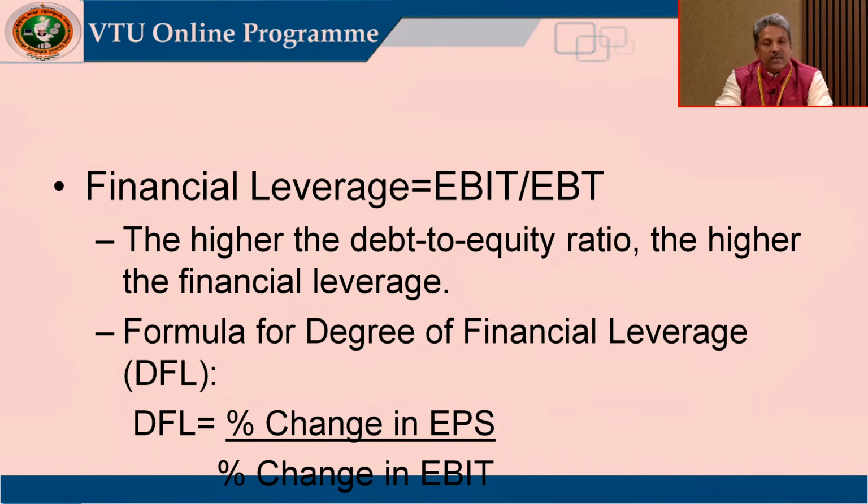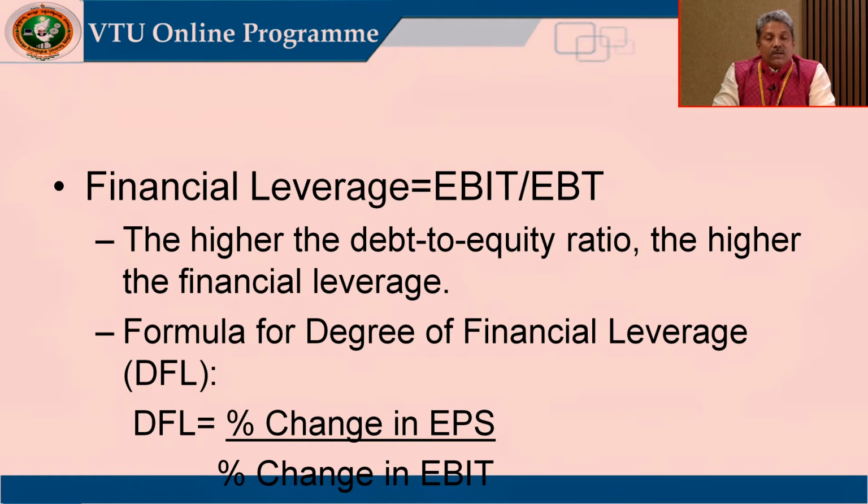Whereas financial leverage is equal to EBIT divided by EBT. What is EBIT? We have already seen, earnings before interest and tax, divided by EBT, which is nothing but earnings before tax.